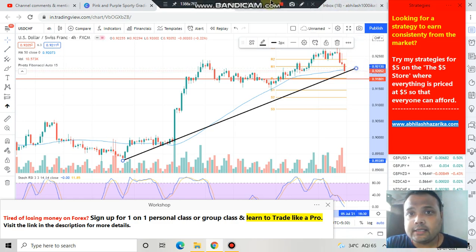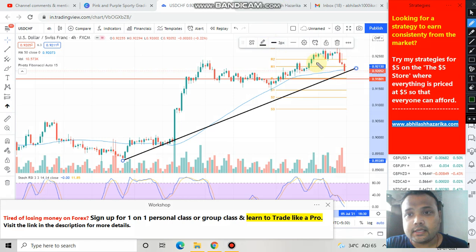Right now you can clearly see that when the market was falling yesterday, it took support at this trend line. The market did not fall sharply or heavily; rather, it respected the trend line. If you zoom in on your charting platform, you can clearly see that when the market came down to the support level or this trend line, there was some price rejection from below, which means that though there was selling pressure in the market, the market still respected the trend line as a dynamic support.